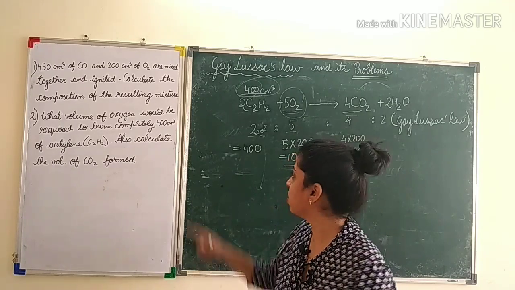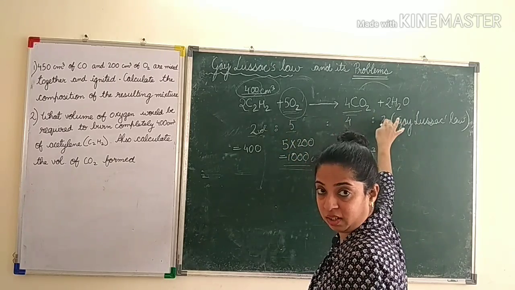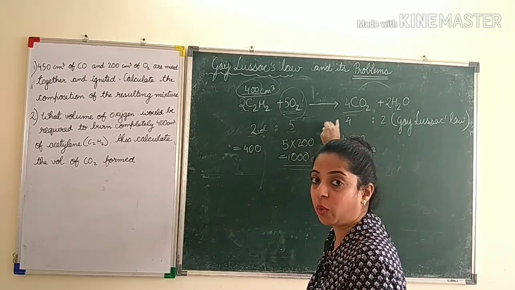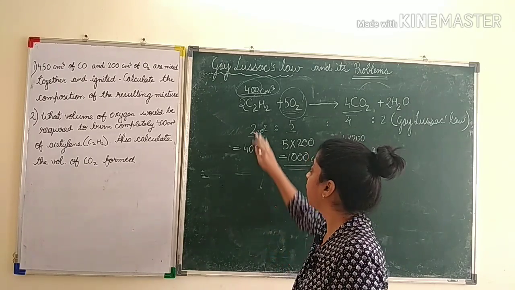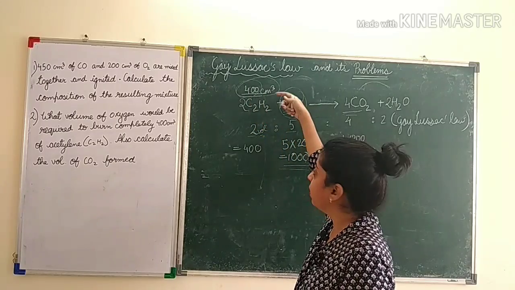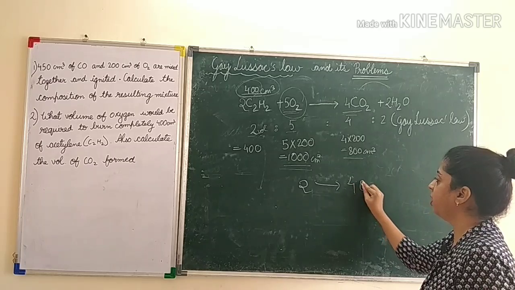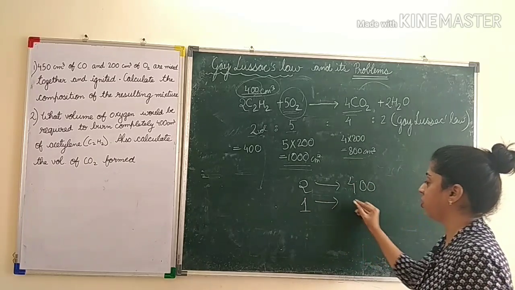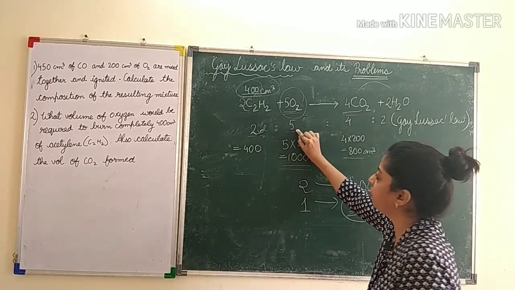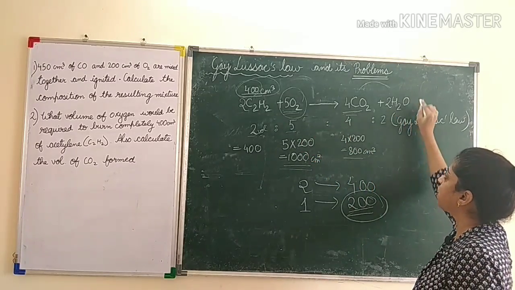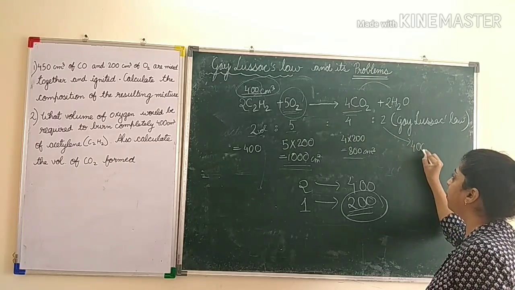What you have to do? First, you have to write the proper equation. Second, you have to balance it. Recheck the balancing twice and thrice before starting the question, because it will waste your time if your balancing is wrong. Then you write what is given, then convert it into 1 volume. So here 2 volumes was corresponding to 400. So we converted कि 1 volume का कितना होगा. So 1 volume का होगा 200. And then you multiply this 1 volume वाला with 5, with 4, with 2. So if water is asked, you will multiply 2 into 200. So 400 centimeter cube of water vapor will be formed.